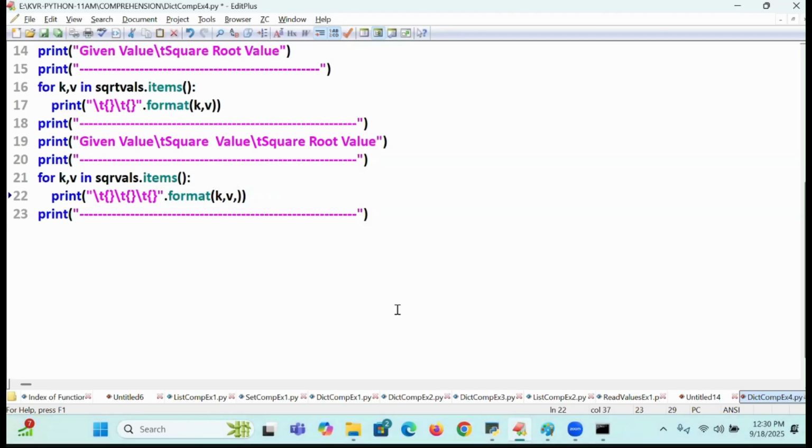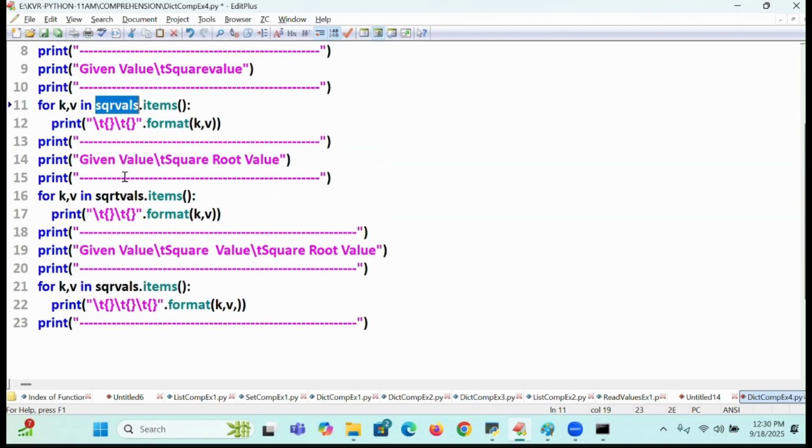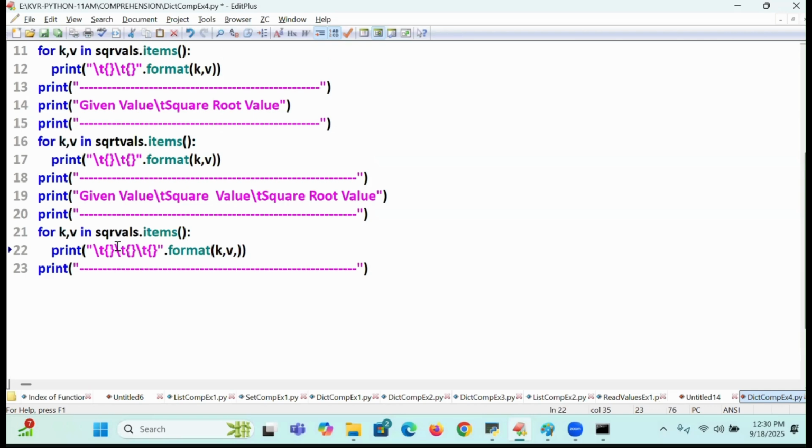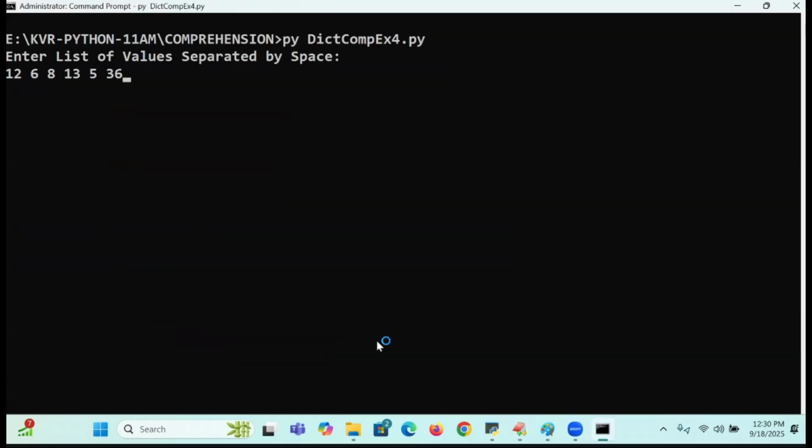Sir, k is common in the SQRT values dictionary and the SQR val dictionary. Square is already printing. Here I need to write SQRT values dictionary dot get of k. Get of k. You execute. See that, I am getting my answer.